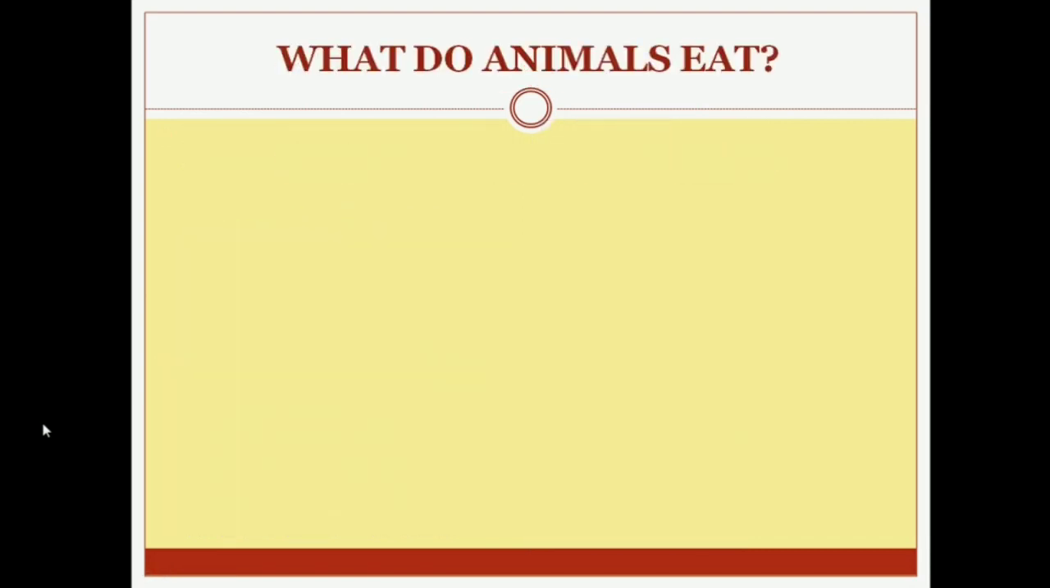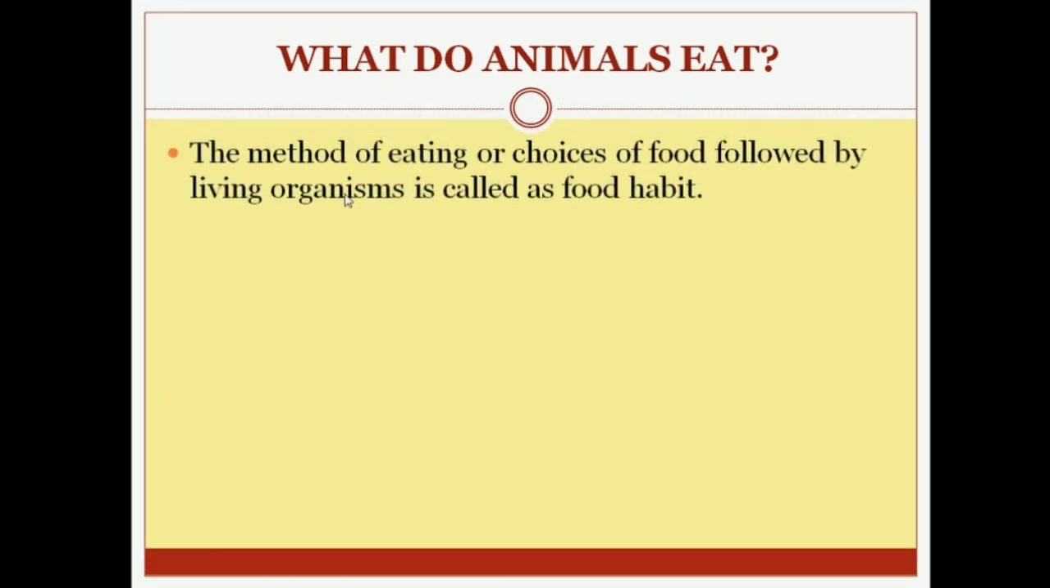Now let's see, what do animals eat? Animals are divided into three different types based on their food habit. Now the question is, what is food habit? The method of eating or choices of food followed by a living organism is called food habit. So food habit is basically whatever food is eaten by a living organism or the choices of food they make.